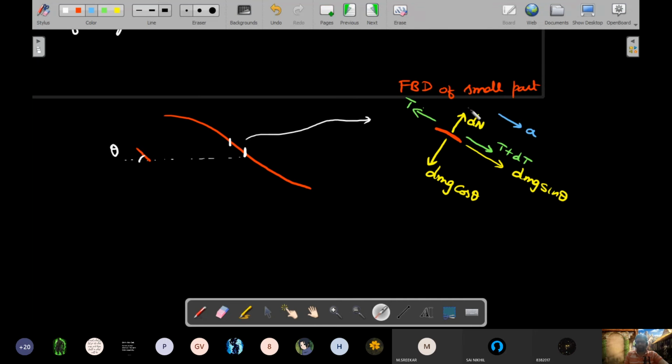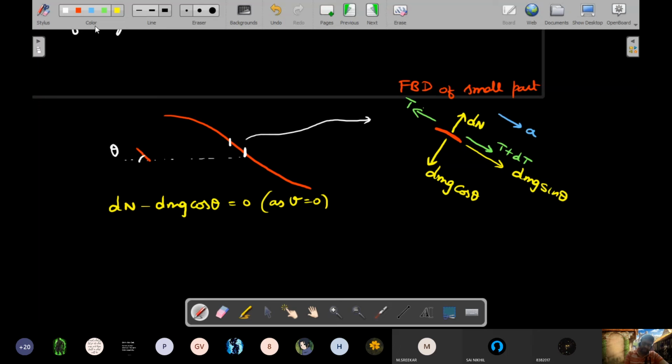Since there is no motion in this direction and there is no velocity. Otherwise, if velocity was there, then you can't even write dN is dm g cos theta. In circular motion, you will also be taught that there is an acceleration in this direction called v square by r. That we are not taking because it was released from rest. So I can proudly say that the value of dN should match dm g cos theta at the start, as v is equal to 0.